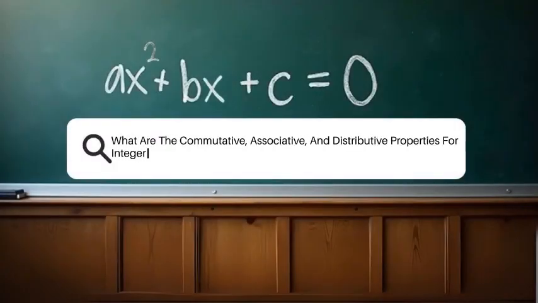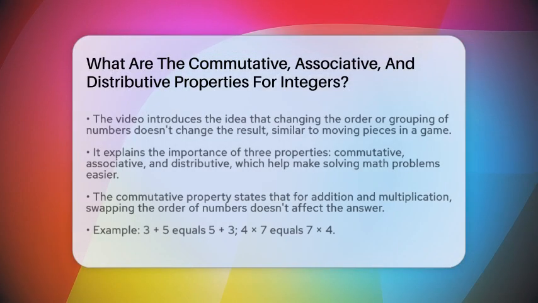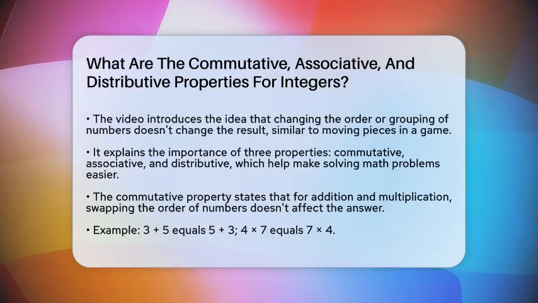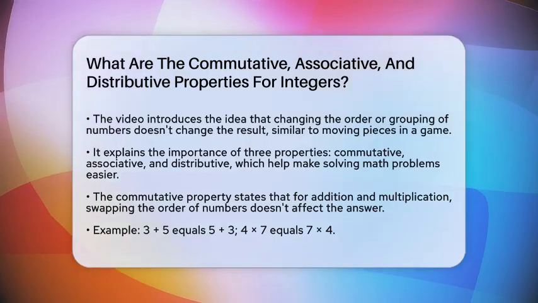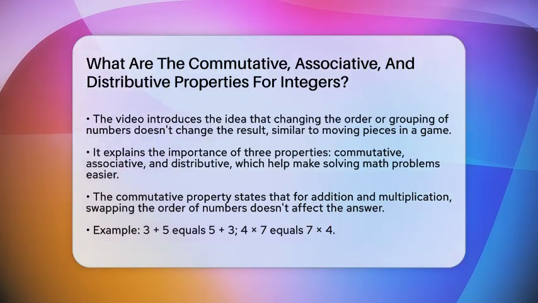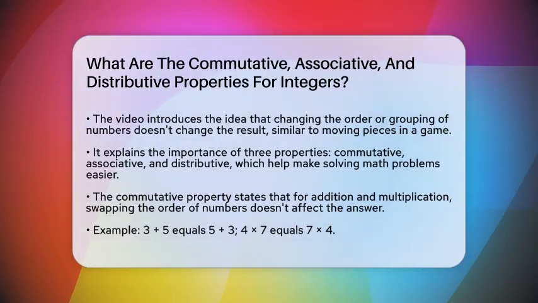What are the commutative, associative, and distributive properties for integers? Imagine you are playing a game where you can move your pieces around on the board in different ways, but the game rules stay the same. Math works similarly. The way numbers are arranged or grouped can change, but the answer stays the same.